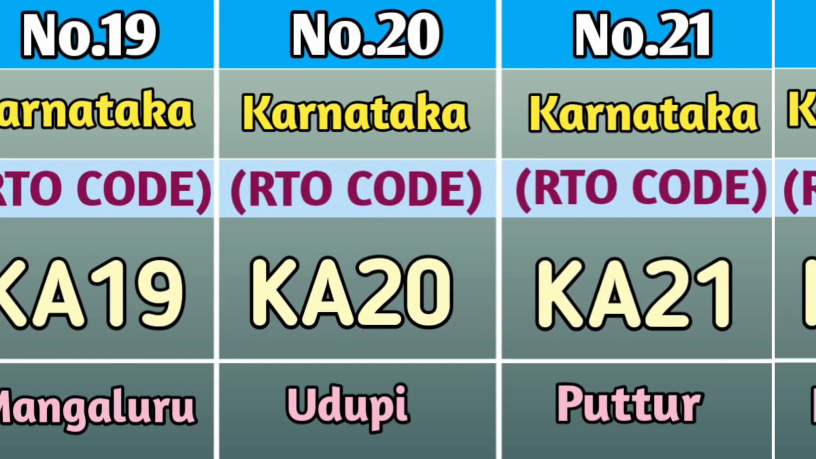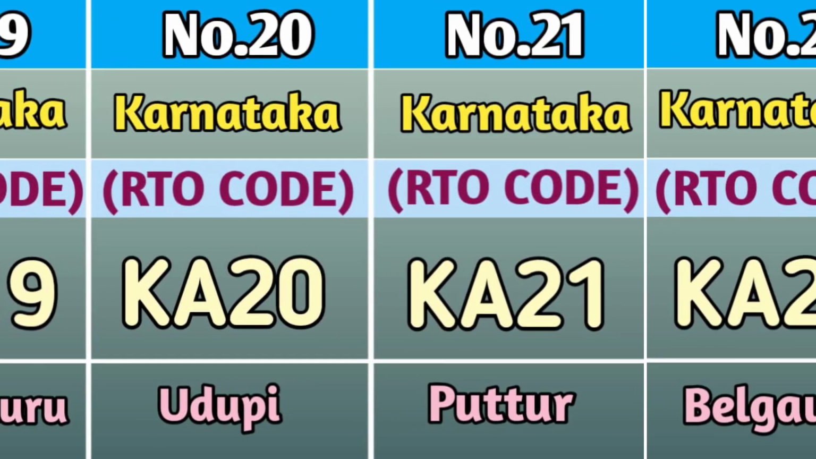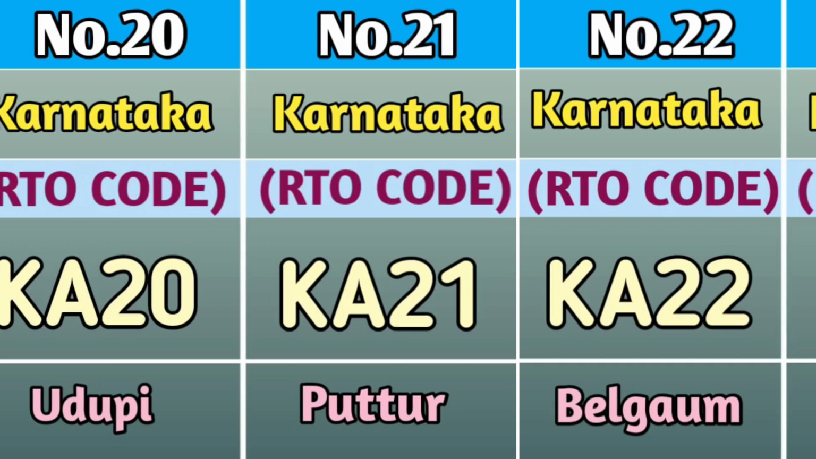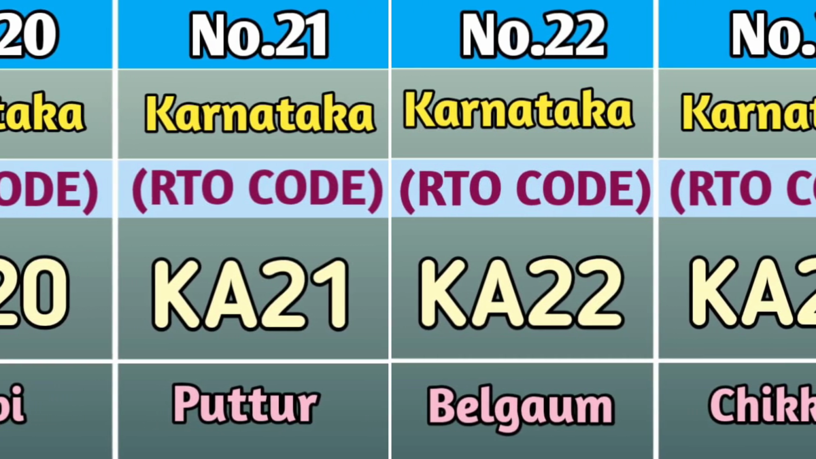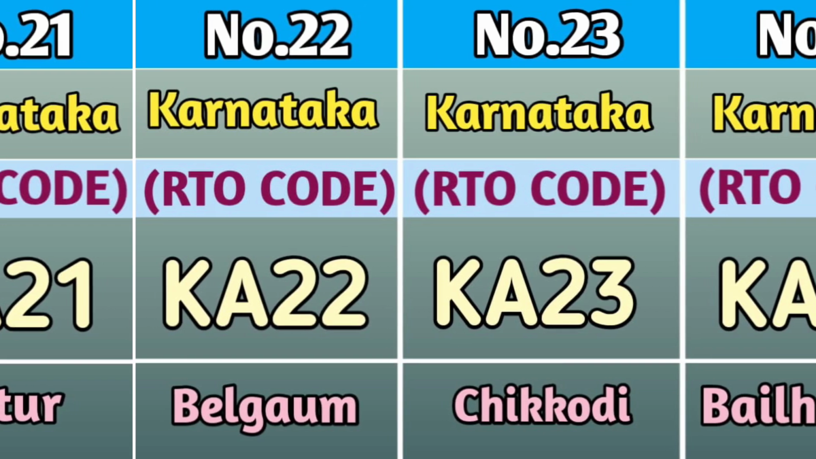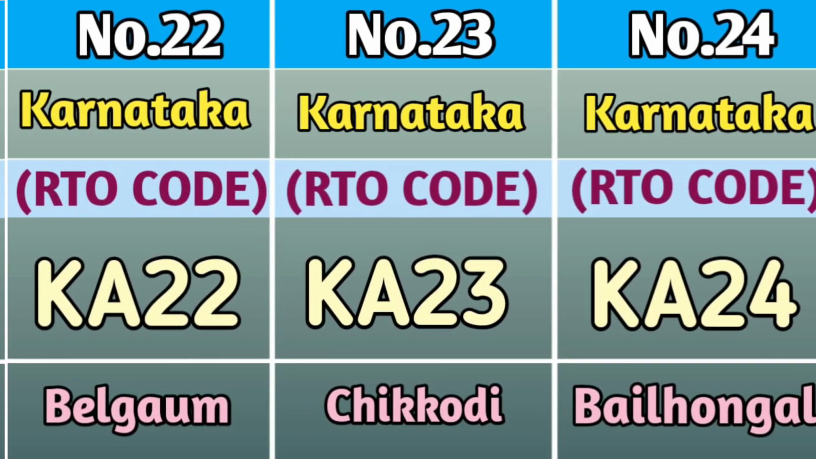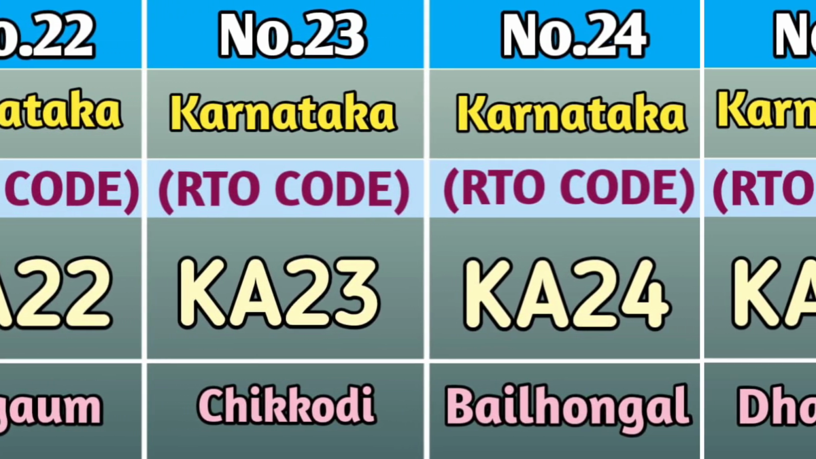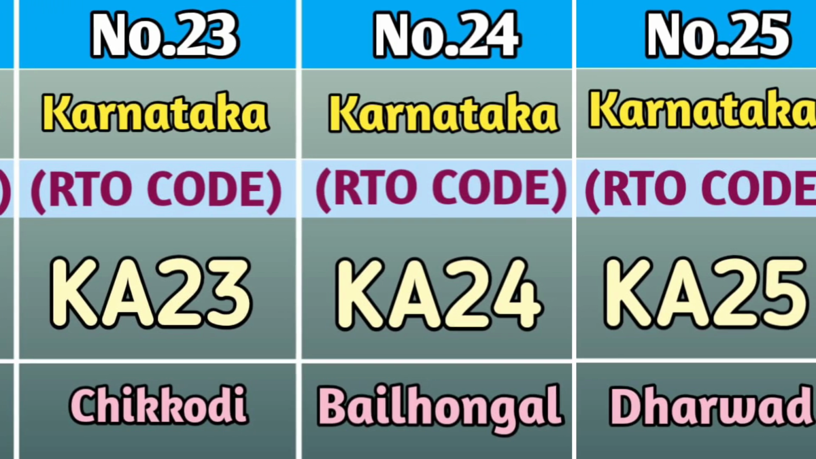At number 20, we have Udupi and the RTO code of Udupi is KA20. At number 21, we have Puttur and the RTO code of Puttur is KA21. At number 22, we have Belgaum and the RTO code is KA22. At number 23, we have Chikodi and the RTO code is KA23.